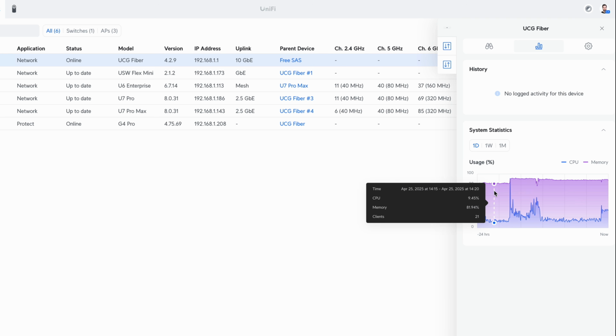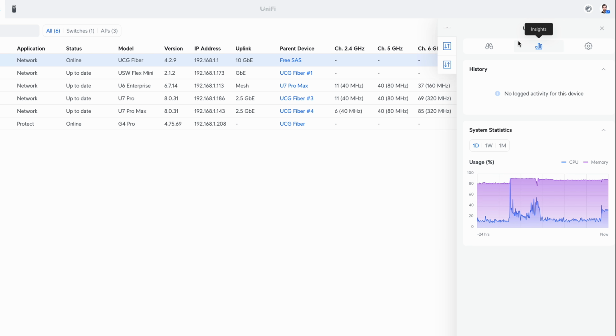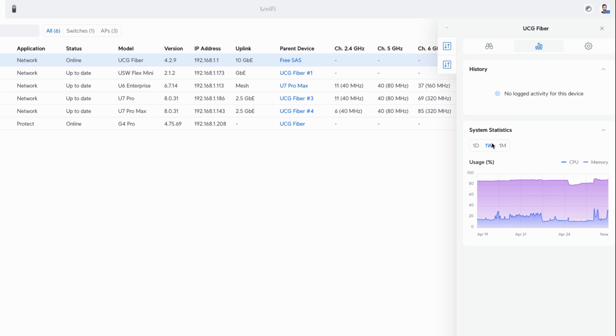And if we also look at the statistics, we see that the memory has indeed increased a little. So here, the CPU indeed had an increase. So the CPU is up to 33%, memory is around 90%. If we look over a week, we strangely see that before, it was more or less the same before the activation of CyberSecure. And that's it.